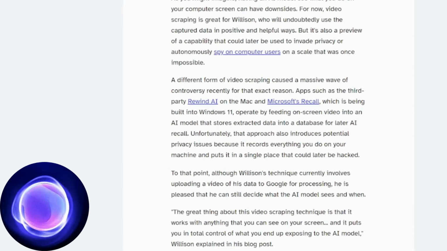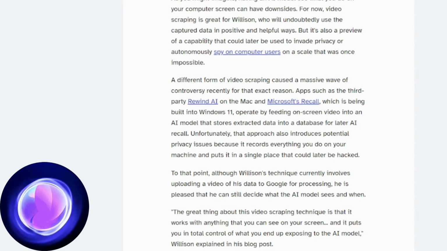He argues that the ideal would be a local AI model, running without a connection to the cloud, which would eliminate the risk of data exposure. Microsoft Recall already operates in this way, but it requires cautious trust from users. For now, Willison is content to use the technology selectively, when necessary, and seems optimistic about the future possibilities.